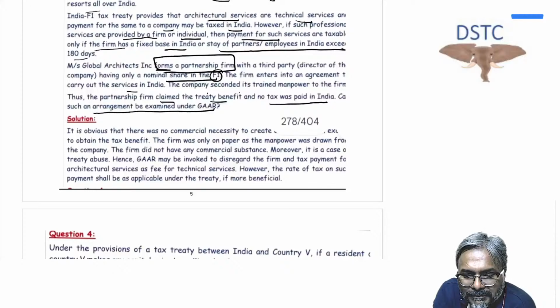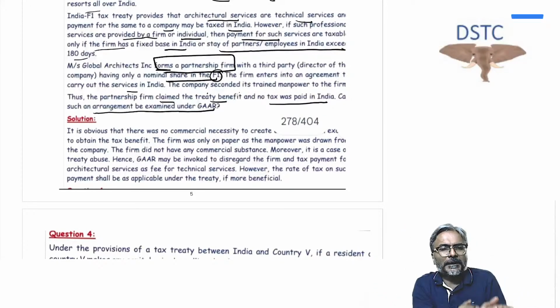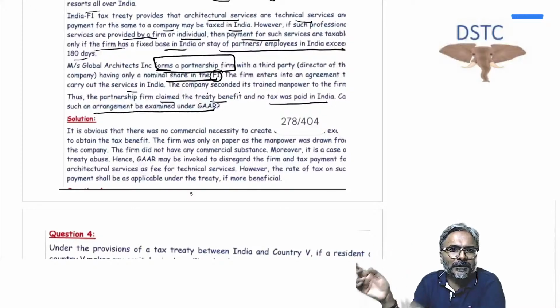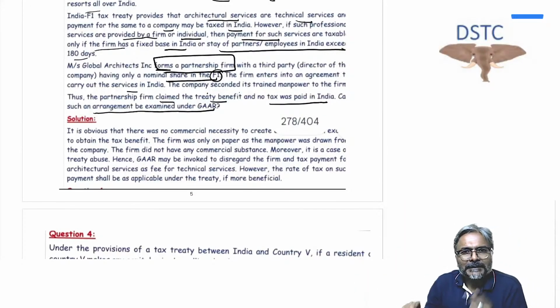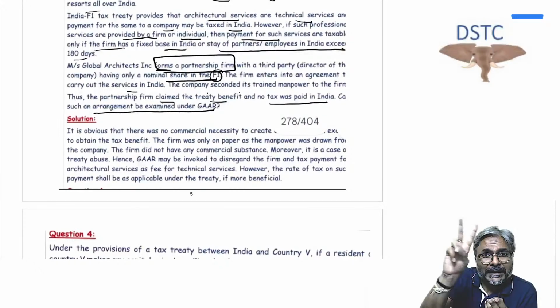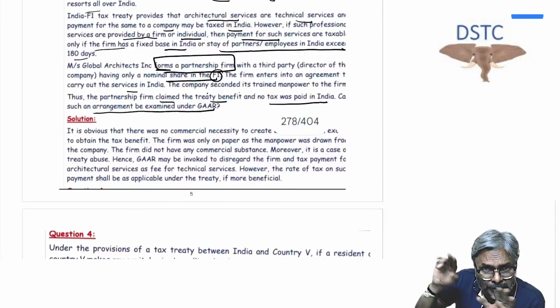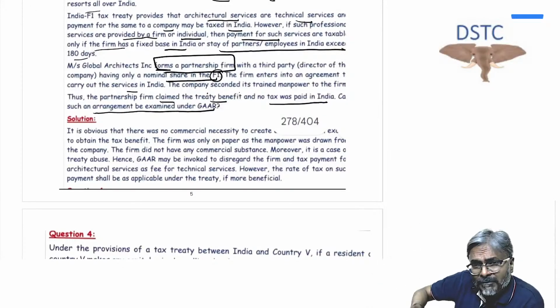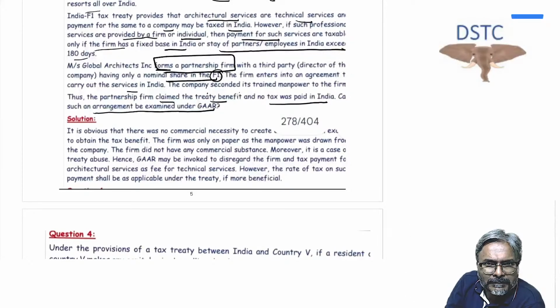Now, forming a firm, students, in this context, tell me, is the primary purpose of forming the partnership firm to obtain the tax benefit? Answer is yes. We can say that. Point number 2, tainted element test. I can invoke two tainted element tests over here. Misuse or abuse of the provision. By forming this firm, you are trying to misuse or abuse the treaty provision. That is the second point that we can say.